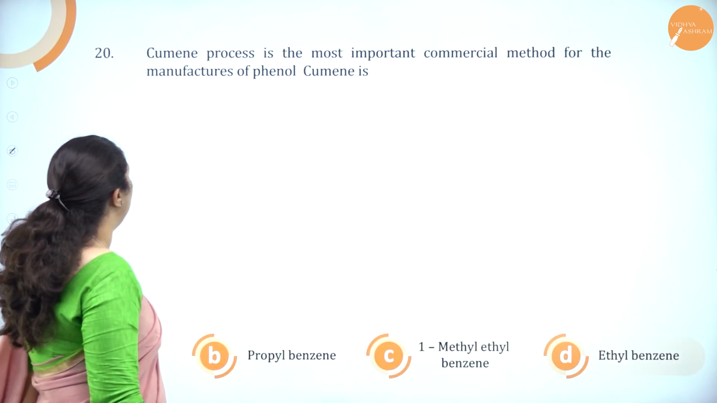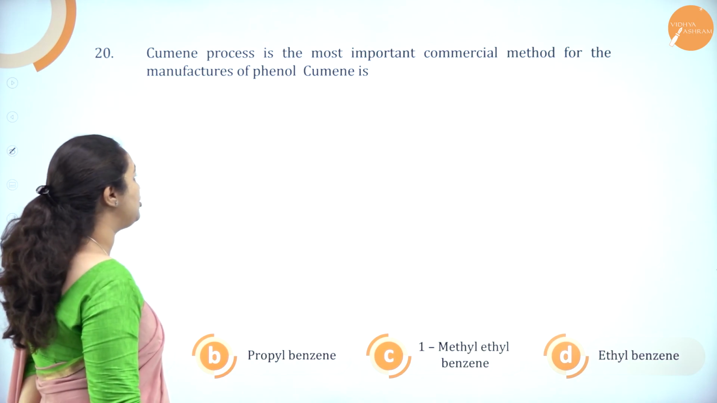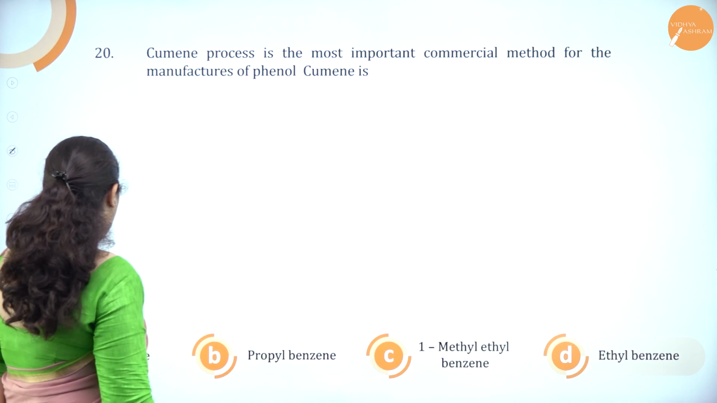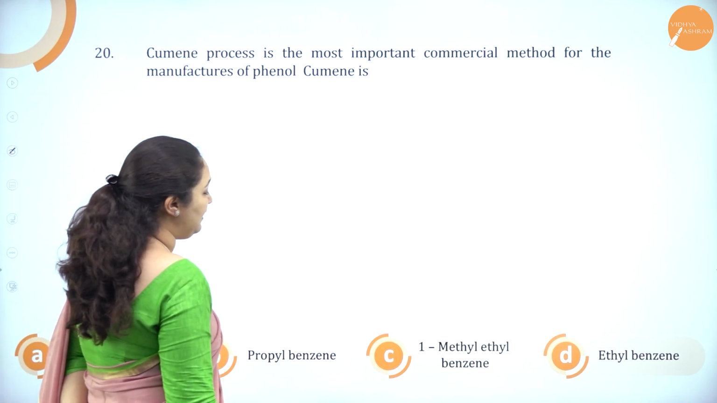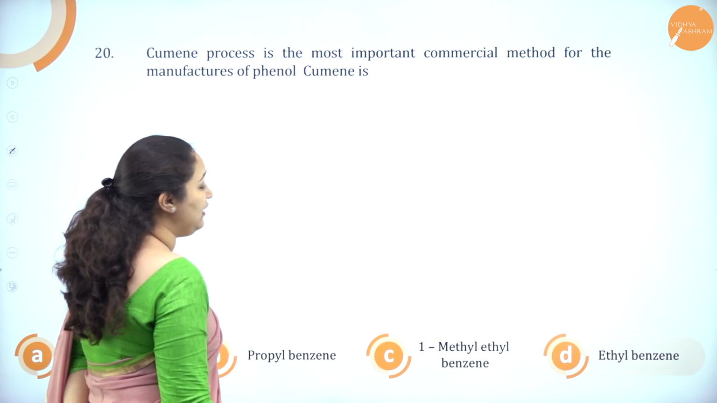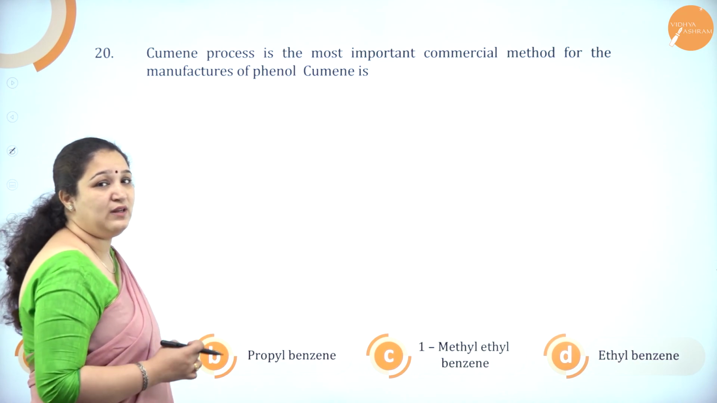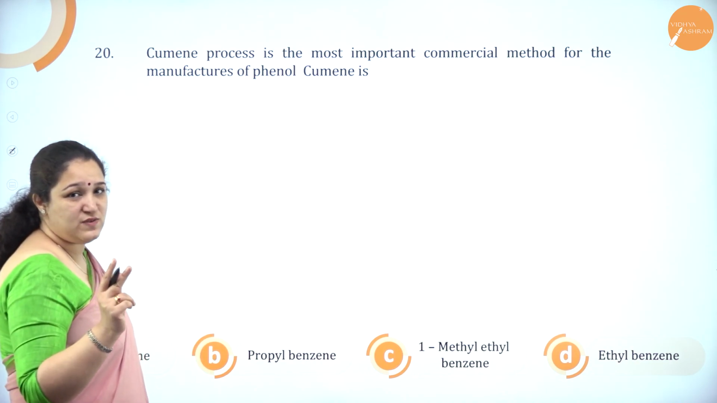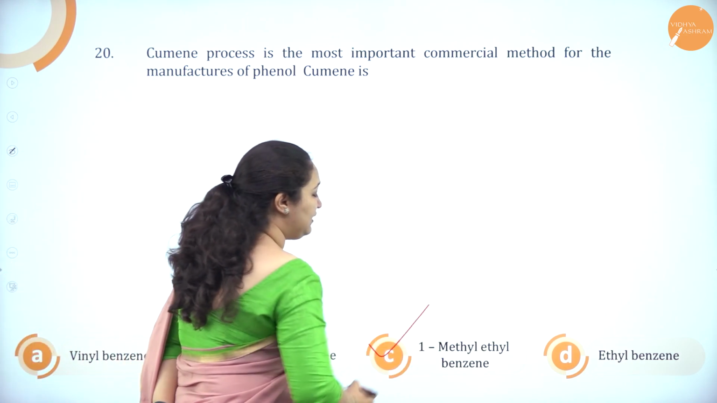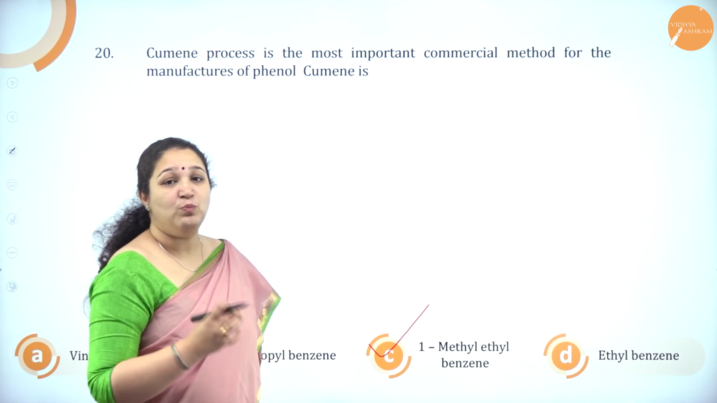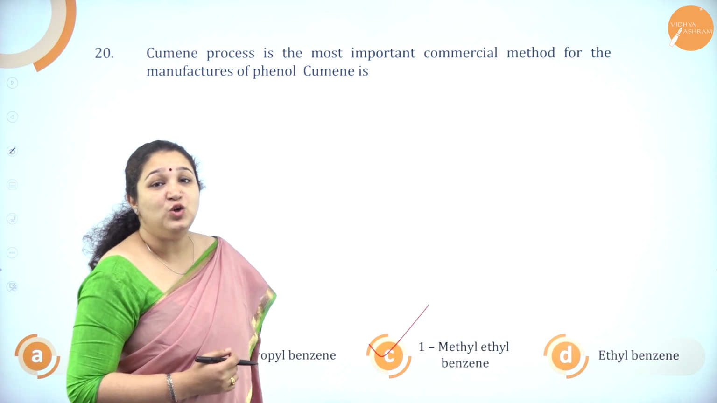Last one. Cumene process is the most important commercial method for the manufacture of phenol. Cumene is vinyl benzene, propyl benzene, 1-methyl ethyl benzene, or ethyl benzene. So, what is the other name of cumene? Here you can have two answers which are right, either propyl benzene or 1-methyl ethyl benzene. Both are correct answers. That is the cumene.